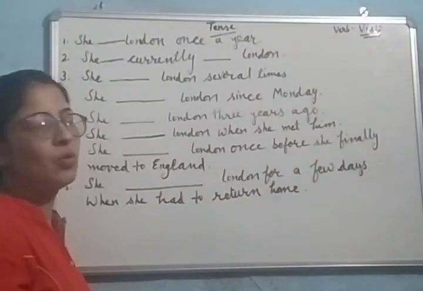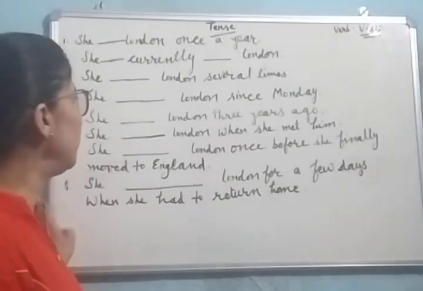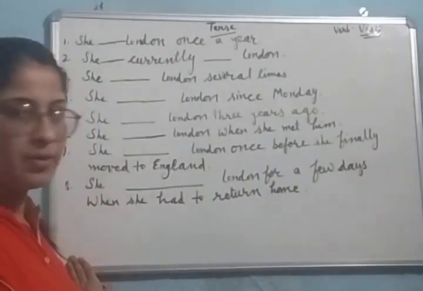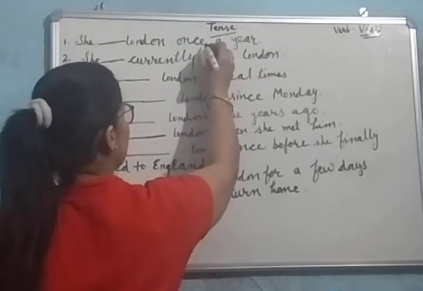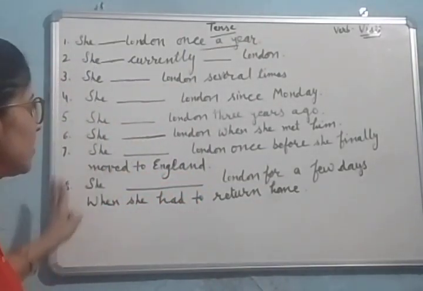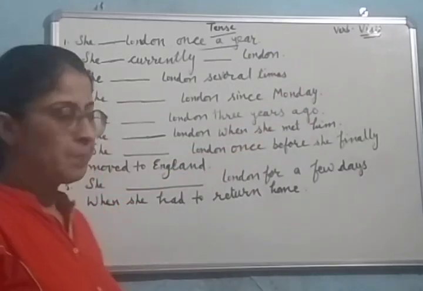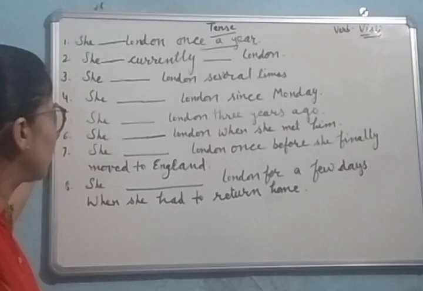Let us have a quick review of tenses. Already you know about tenses. Let's revise this. She dash London once a year. Once a year shows that it is a repeated action. In all these sentences, the verb is the same, visit. But you have to decide which tense you are to make use of.